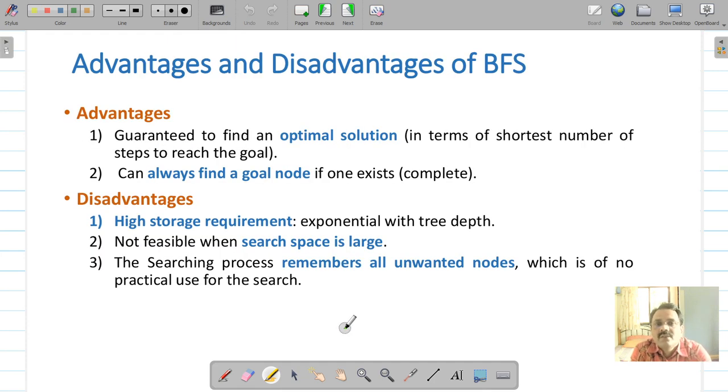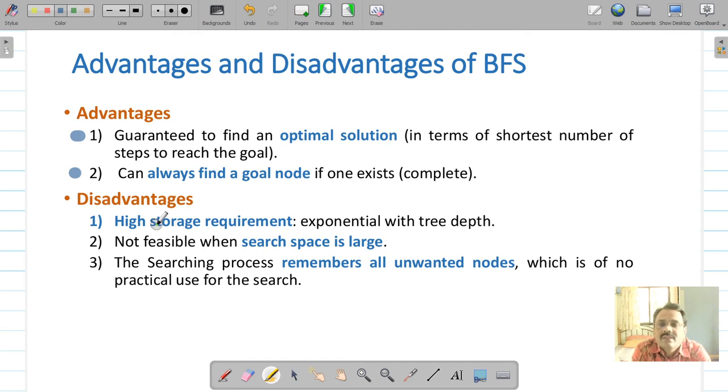So let us find out advantages and disadvantages of this algorithm. Since the algorithm returns you the shorter solution, therefore the algorithm is optimal. That is one of the major attractions of this algorithm. Also, this algorithm is complete. If a goal node exists, the algorithm will guarantee that it will return that goal.